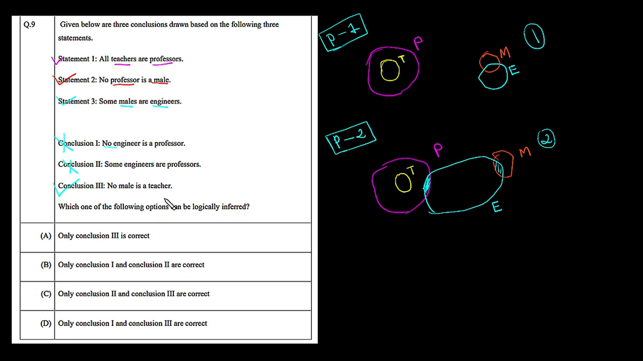So we can say conclusion 3 is 100% true based on both diagrams, or in other words, based on these three statements. So only option A is correct, because only conclusion 3 is correct. So the correct option is option A. That's it. Now let's move to question number 10.